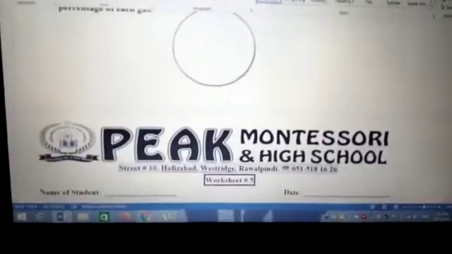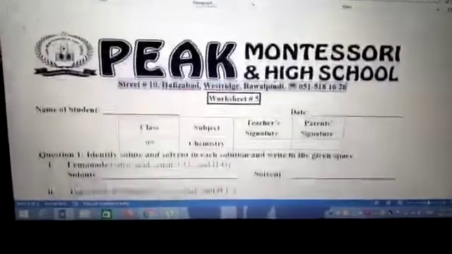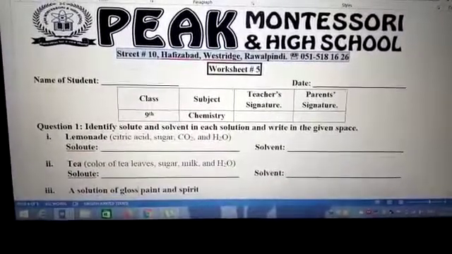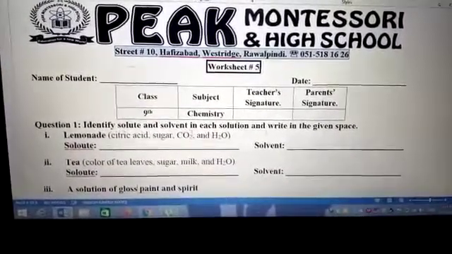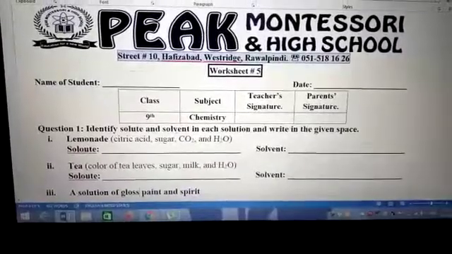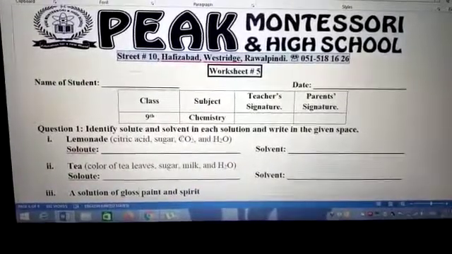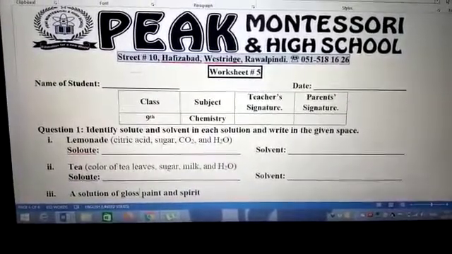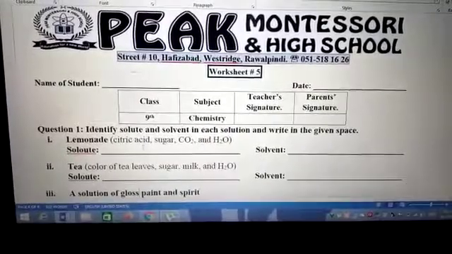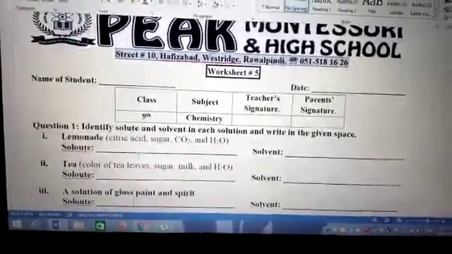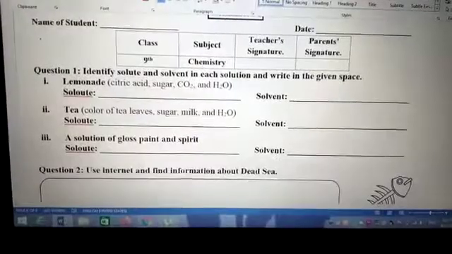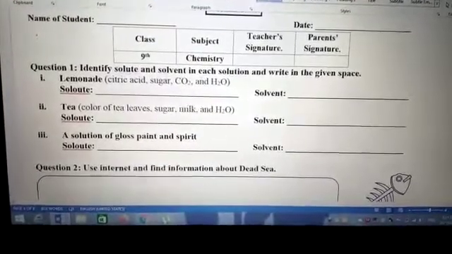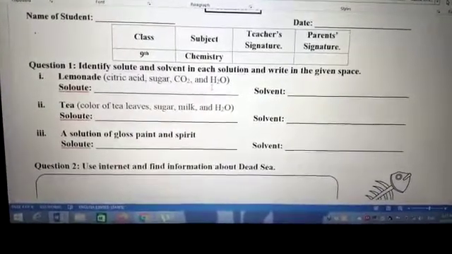In worksheet number 5, for question number 1, you know that a solute is a substance which is in lesser amount and a solvent is a substance which is in larger amount. By using this knowledge, identify the solute and solvent. For example, in lemonade, water is the solvent because it is in larger amount, and citric acid, sugar and carbon dioxide are solutes due to their lesser amount in lemonade.